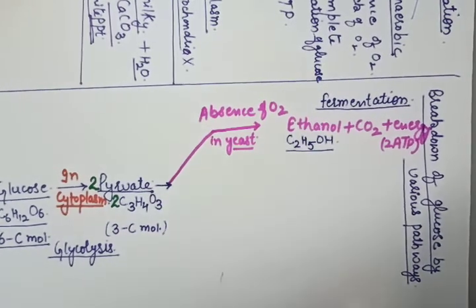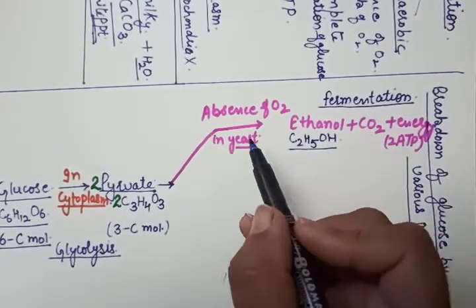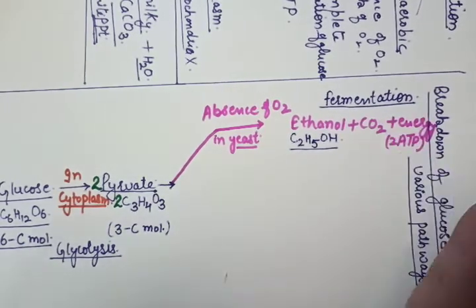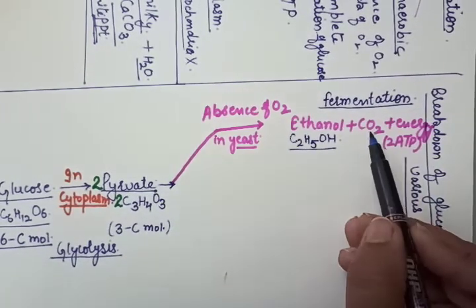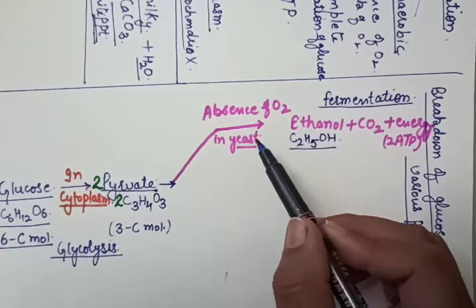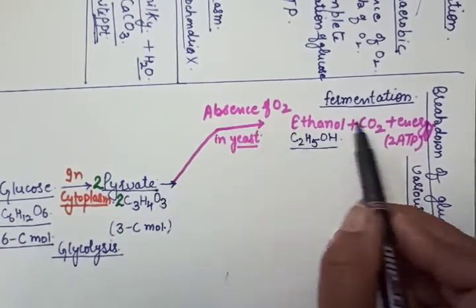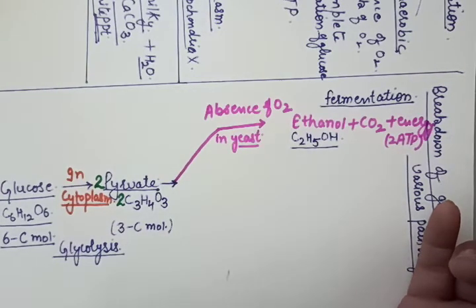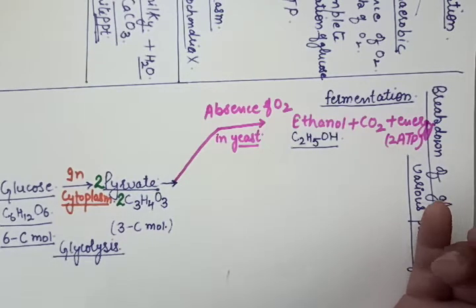We have studied that when we add some kind of yeast, or in bakery processes, the dough becomes soft and spongy and fluffy due to the production of carbon dioxide. This is the process only, the anaerobic respiration, fermentation. This process takes place in the absence of oxygen.